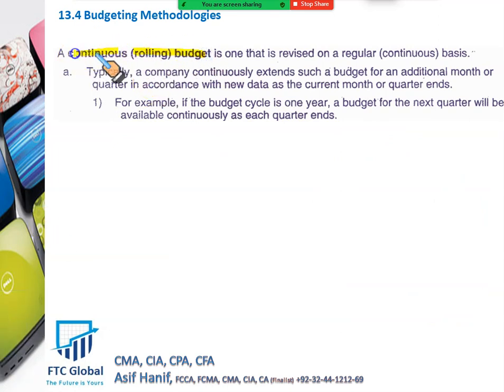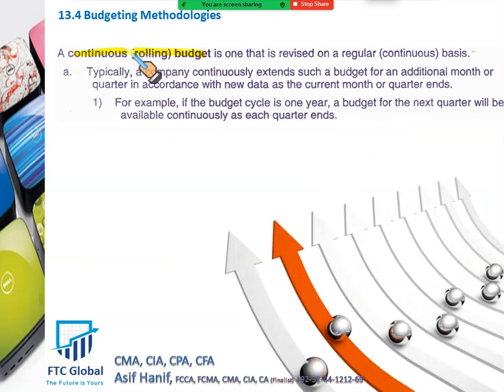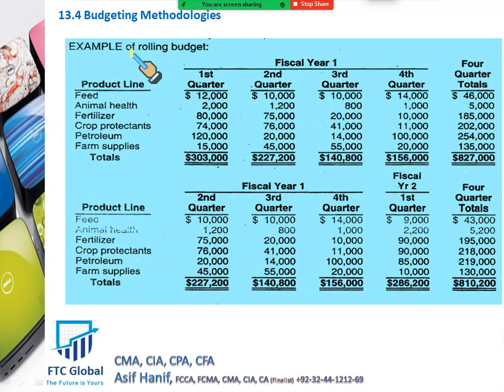Let me first explain this with an example, then we'll come back. Now, this is an excellent example of a rolling budget. Let's say a company prepared the budget for the next 4 quarters on quarterly basis. These are some product lines: feed, animal health, fertilizers, crop protectants, petroleum, and farm supplies. Let's say these are the expenses related to these product lines in the coming quarter, or maybe these are the sales.